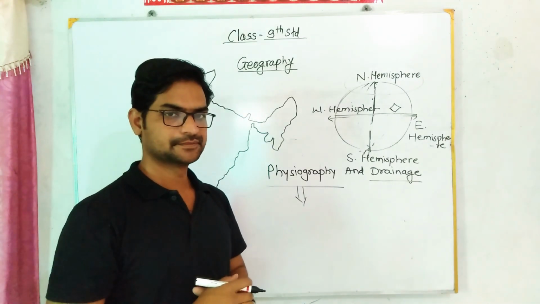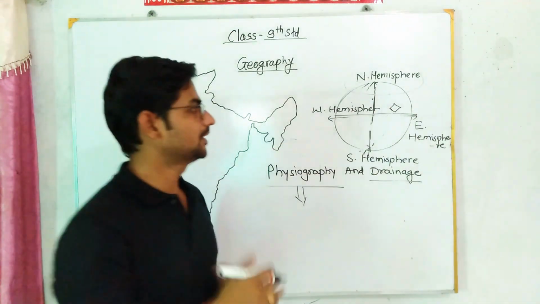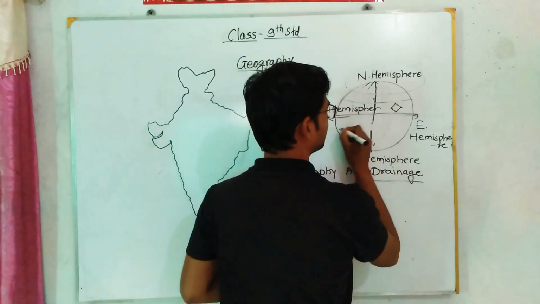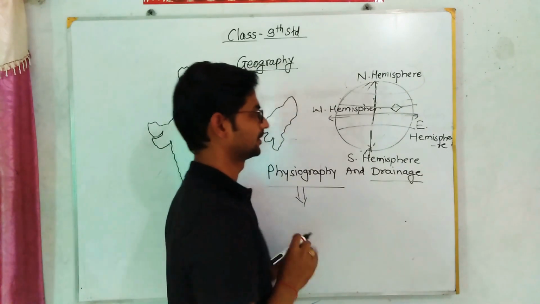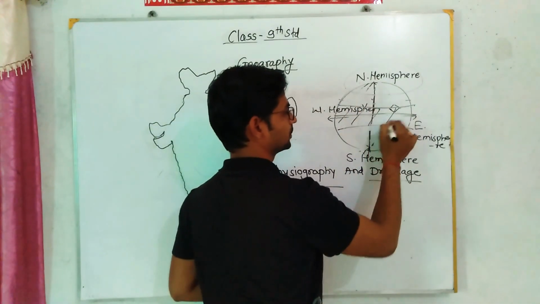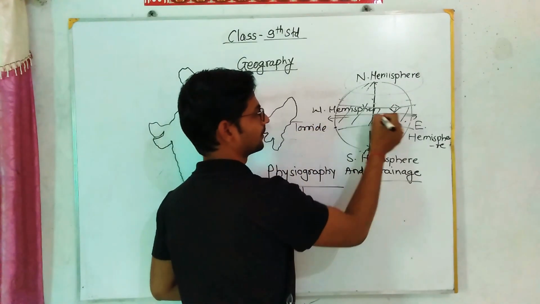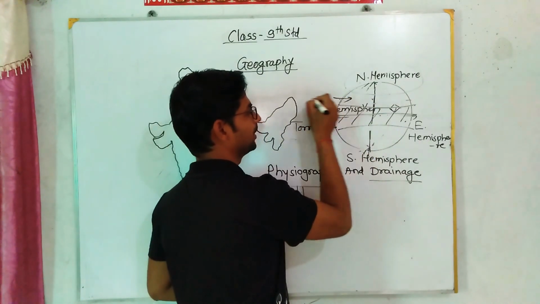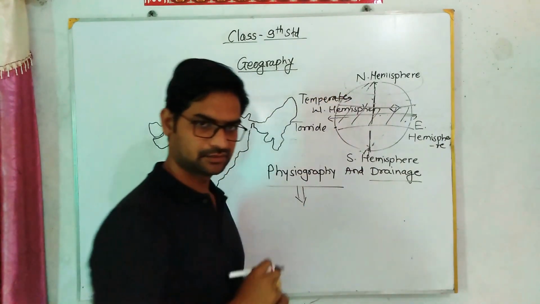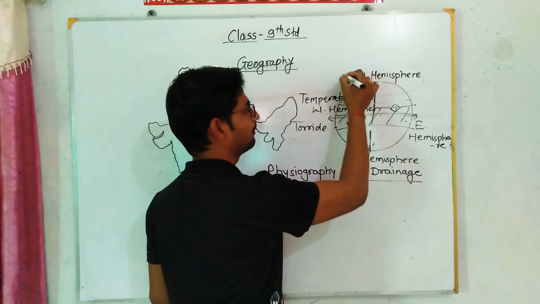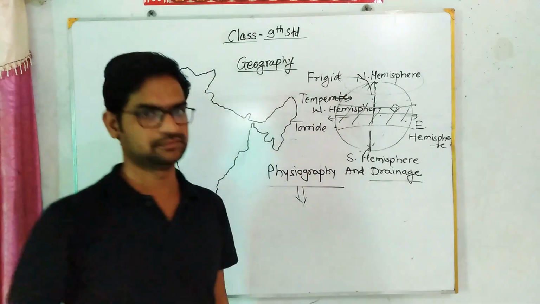Just like India is located here, if you observe, this is the torrid zone. You can see here, like this, there are three major zones. This is the torrid zone. This is the temperate zone, and in the upper part, the frigid zone.